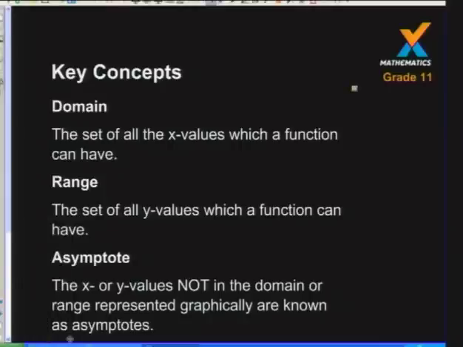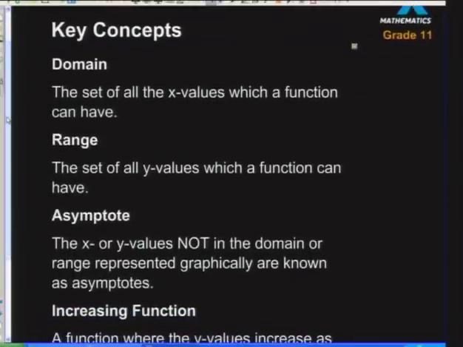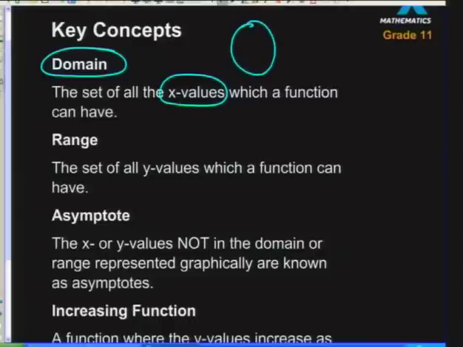So looking at the definitions, as I said, we've worked with this before, but just to recap, the domain is a set of all x values which a function can have. So if we have a set of values where x belongs to, then each of these in here is going to map onto the range.